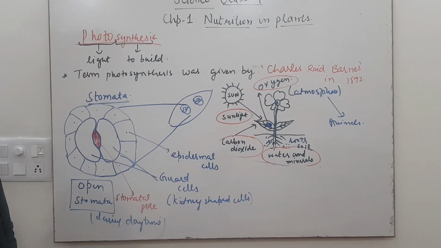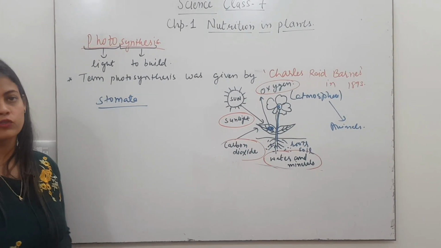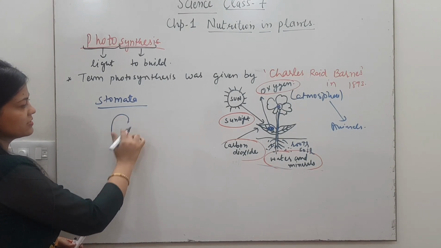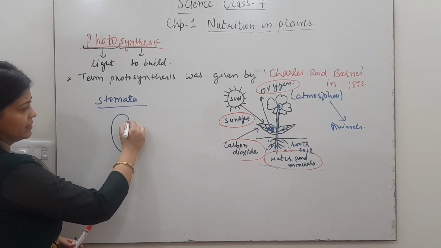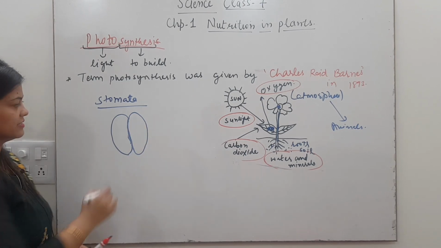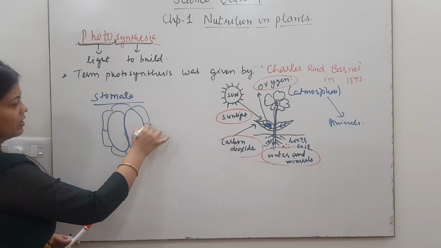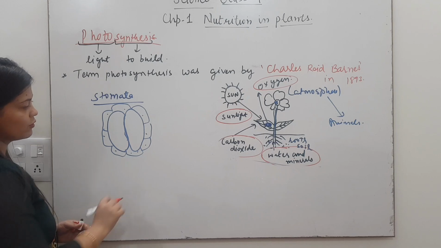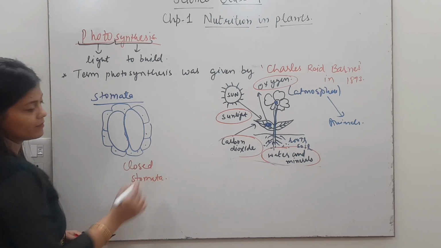I will make it. So let's see the diagram of closed stomata. As I told you, the guard cells in this case will be completely joined with each other like this. So there is no space between the guard cells. So here you can see this type of stomata will be called closed stomata. Clear?